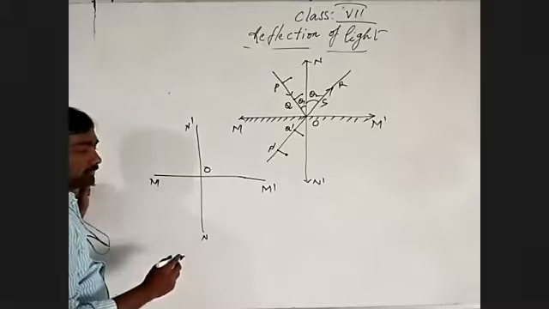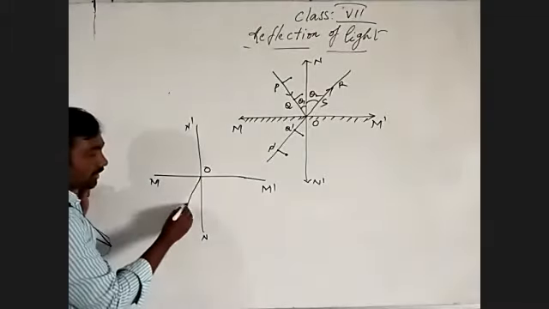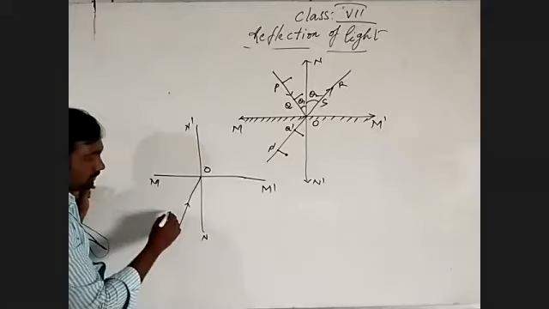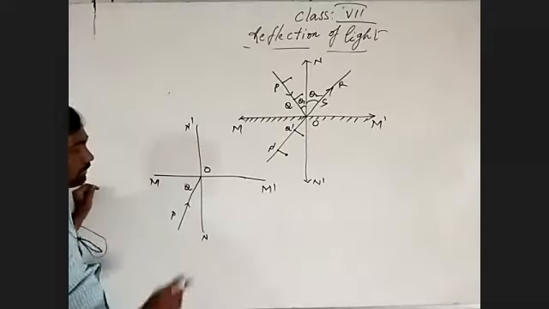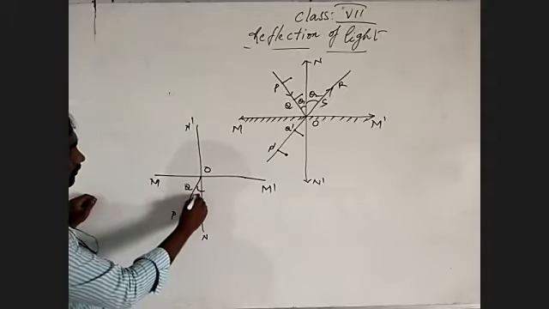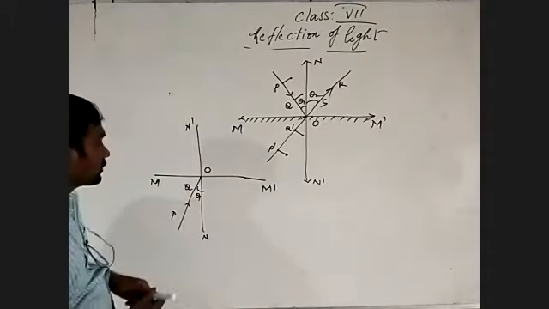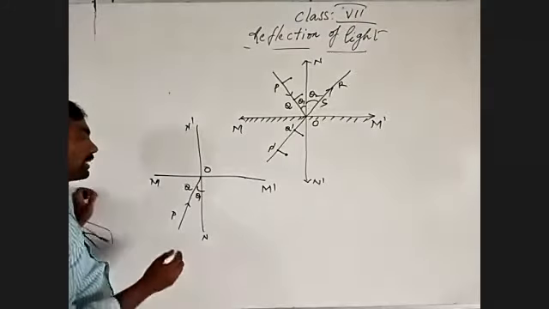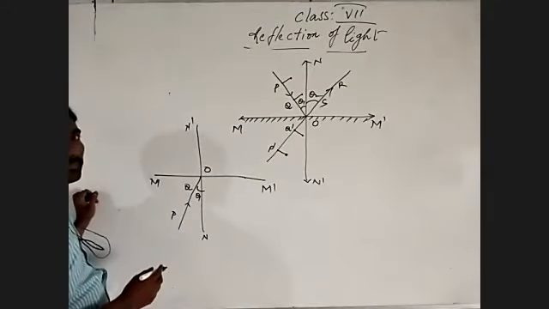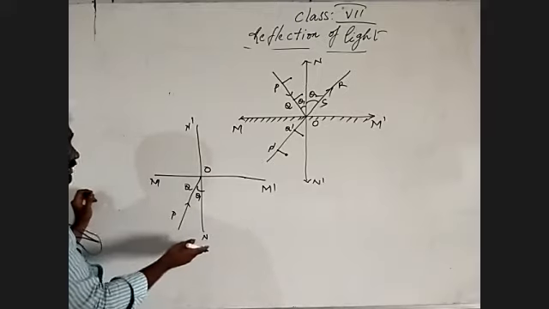Draw a line PQ, which makes an angle with ON. The angle between PQ and ON is theta 1. Next, place the mirror strip on the line MM dash, facing the ON.